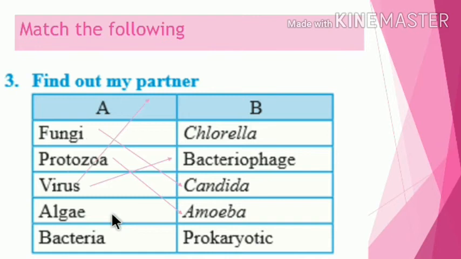Algae contains the chlorella. An example of bacteria is prokaryotic, isn't it? Okay, we revise again. Fungi, Candida; protozoa, amoeba; virus, bacteriophage; algae, chlorella; and bacteria related to prokaryotic.